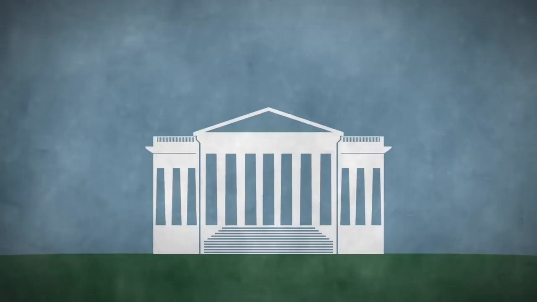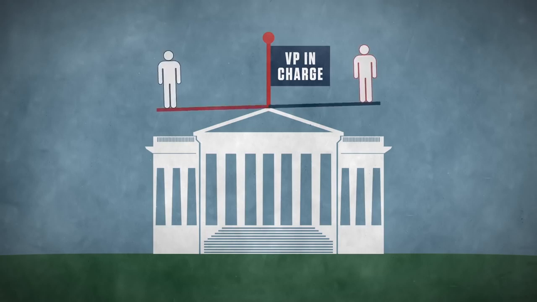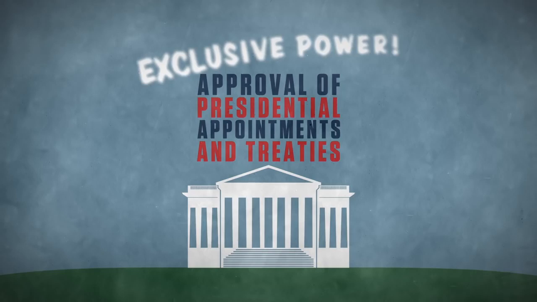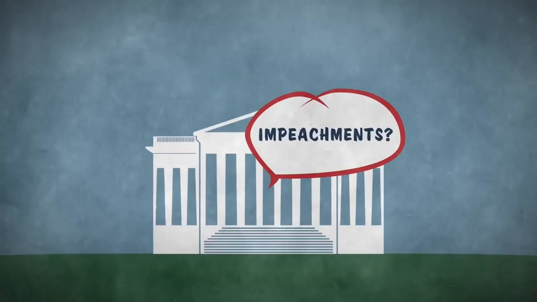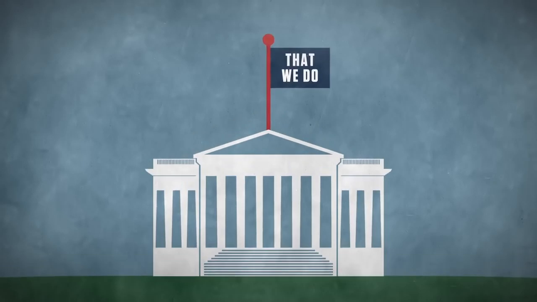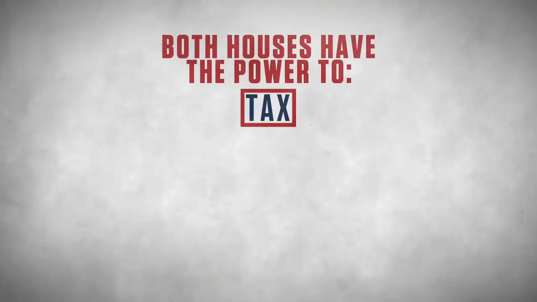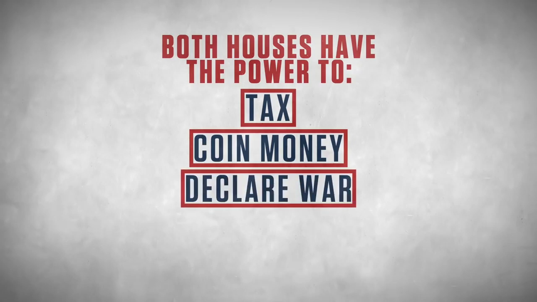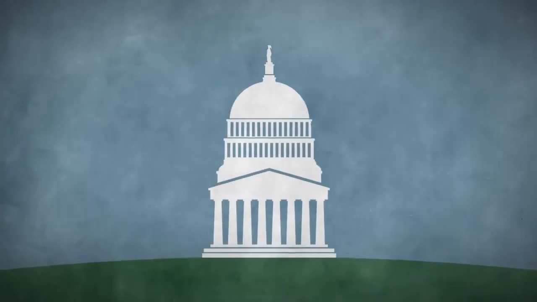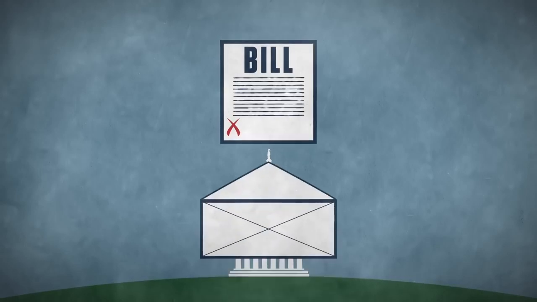The Vice President of the United States serves as the head of the Senate, but he or she may only cast a vote in the event of a tie. The Senate exclusively has the power to approve presidential appointments and treaties. And when the House moves to impeach a government official, it's the Senate that tries them. Together, both houses have the power to tax, coin money, declare war, and regulate foreign and interstate commerce. But Congress's bread and butter is writing and passing bills.